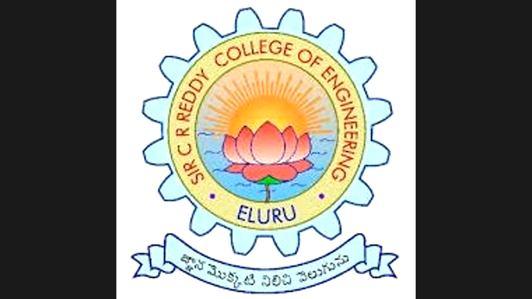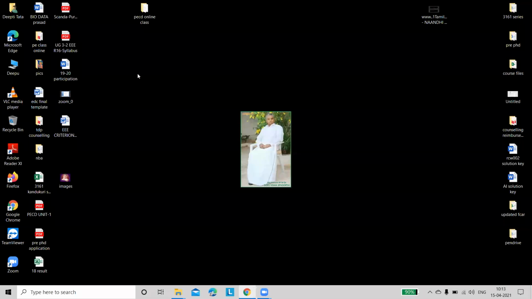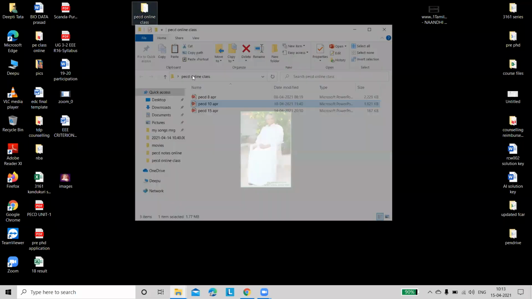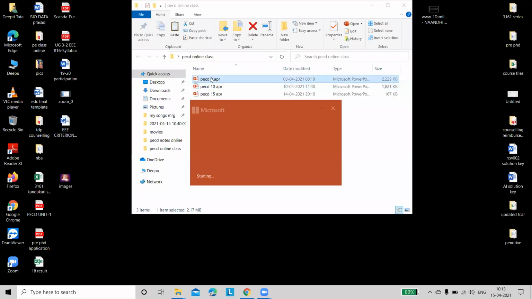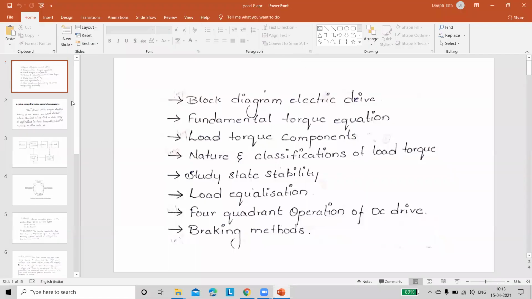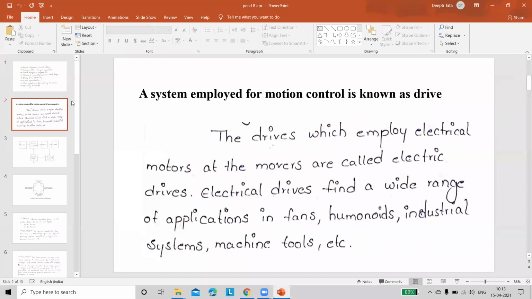Actually, just recall what topics we have discussed in our previous classes. Initially, you have to know what is drive and what is electrical drive, and what are the topics you are going to study that are related to drive. First of all, see the screen.